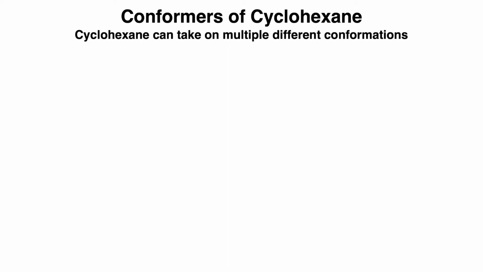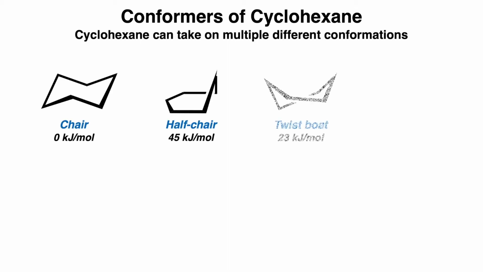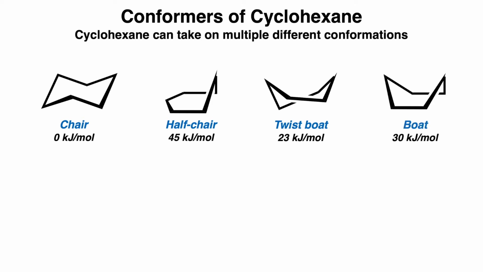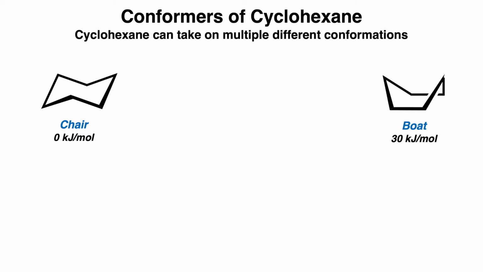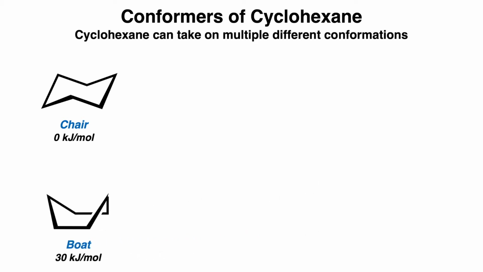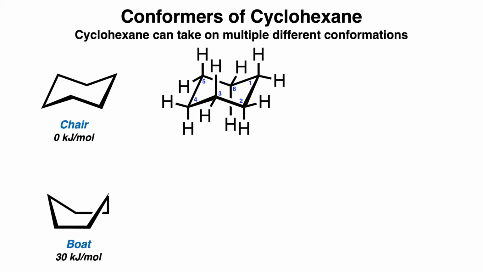Cyclohexane can take on multiple different conformations: chair, half chair, twist boat, and boat, and each of their respective energies are shown below them. But we're going to focus on two main conformations, the chair and the boat. So let's fill in all 12 hydrogens around the chair conformation.